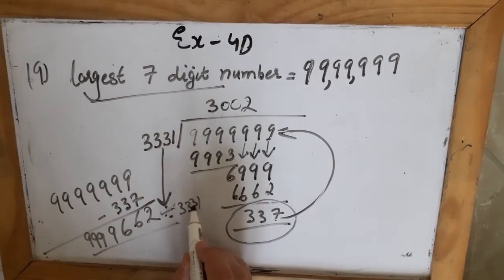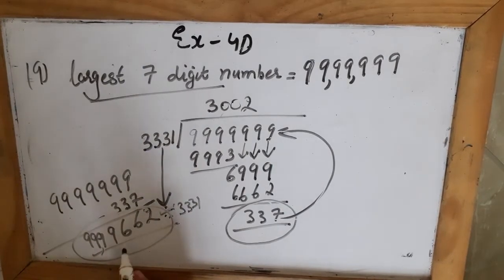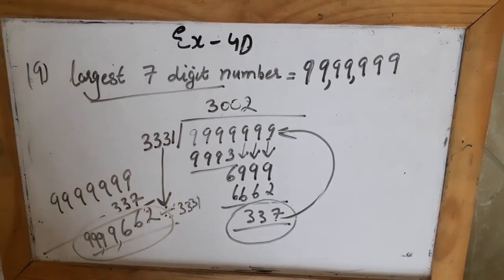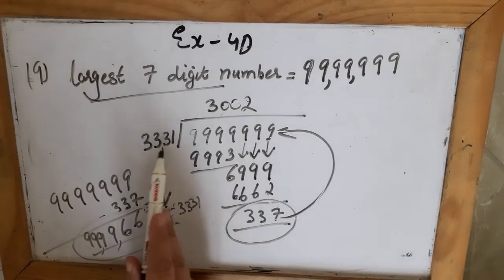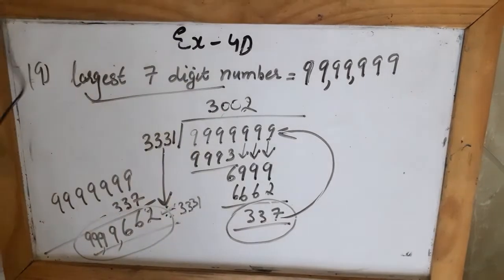So this is my answer: 99,99,662 is the largest 7-digit number which is exactly divisible by 3331.